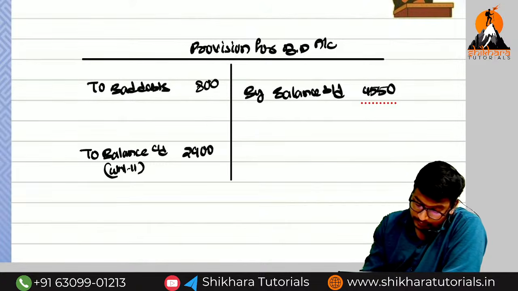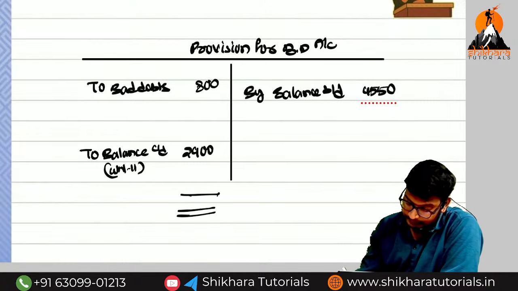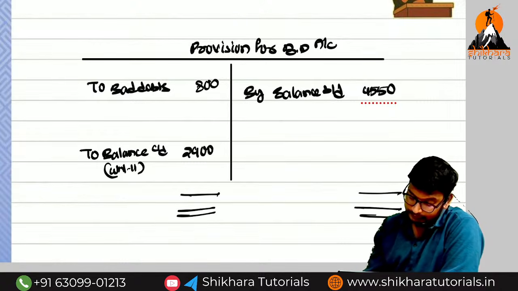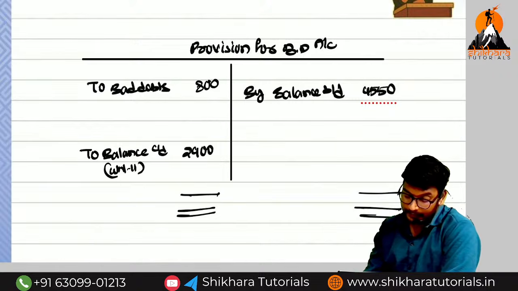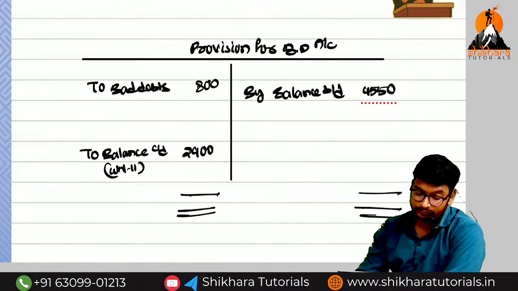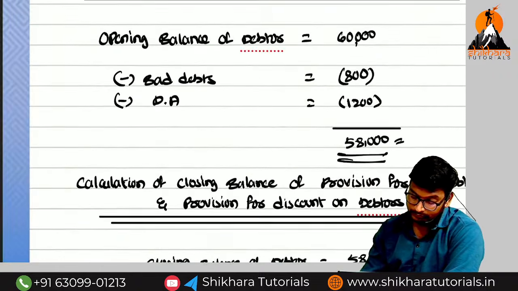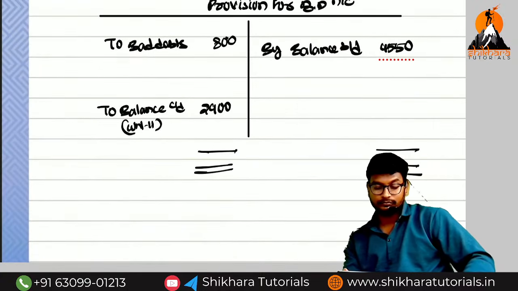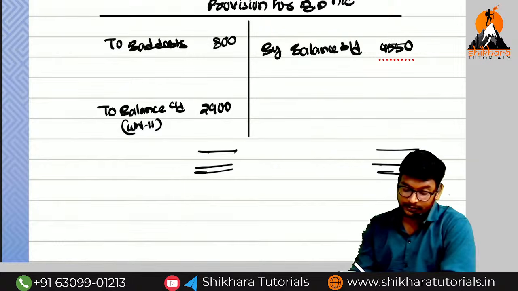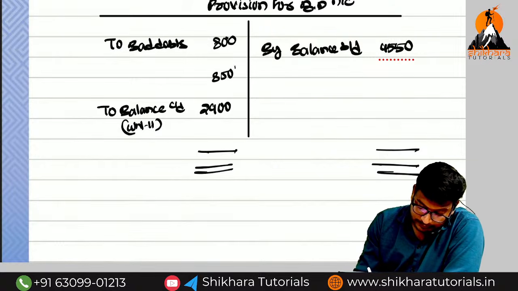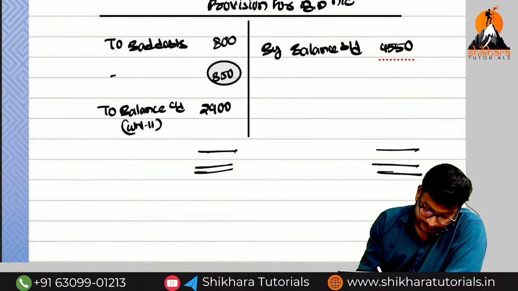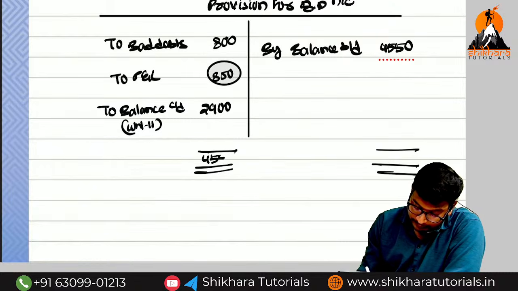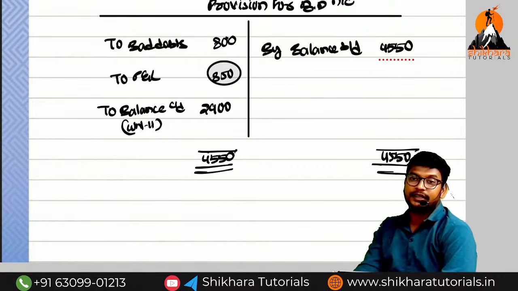So how much are we getting? 850 on the debit side to P&L account. What is the total amount? 4,550. Are you getting the point?